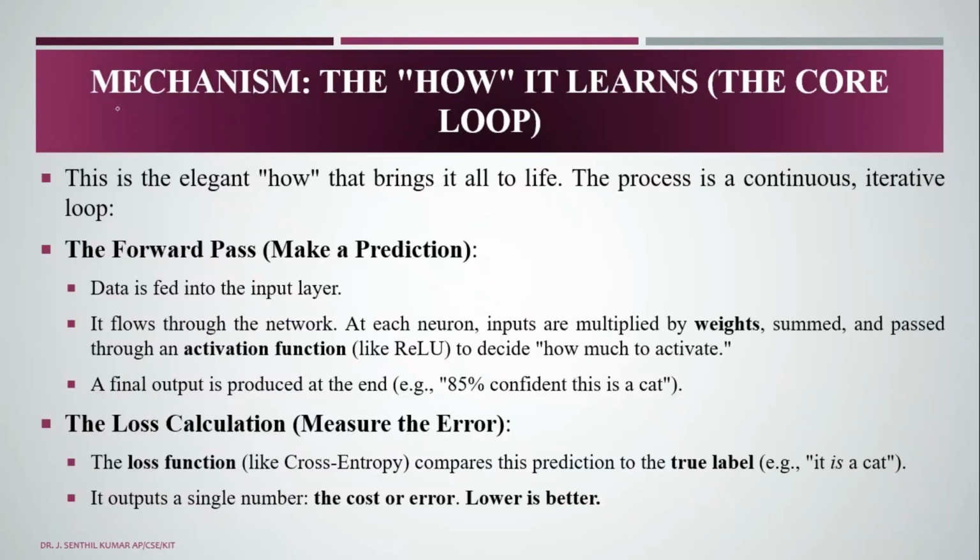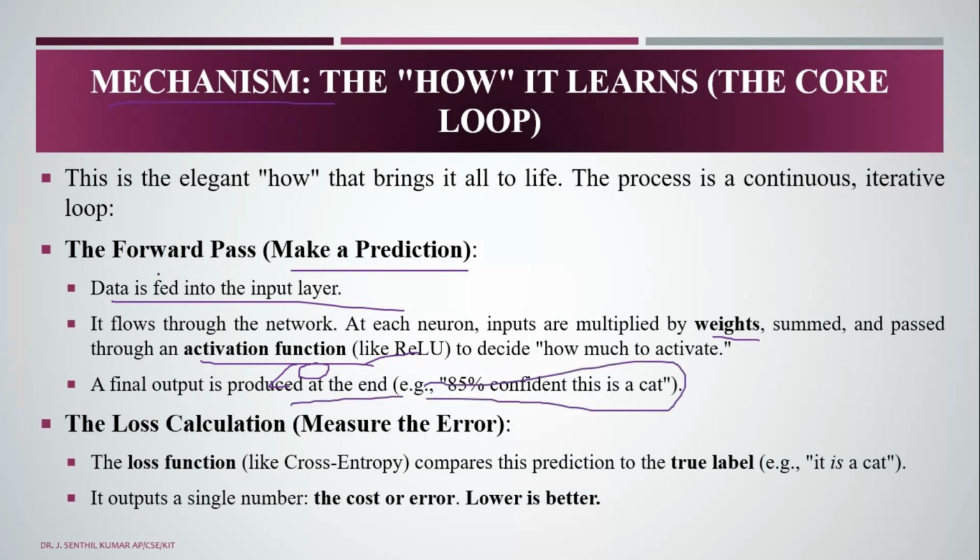And how does it work? That is the mechanism, a continuous iterative loop. The forward pass makes predictions: data is fed into the input layer and flows through the network. At each neuron, inputs are multiplied by the weights and summed, then passed through the activation function, like ReLU, which outputs zero if the value is less than zero, deciding how much to activate. Finally, the output ends with an 85% probability that it is a cat.